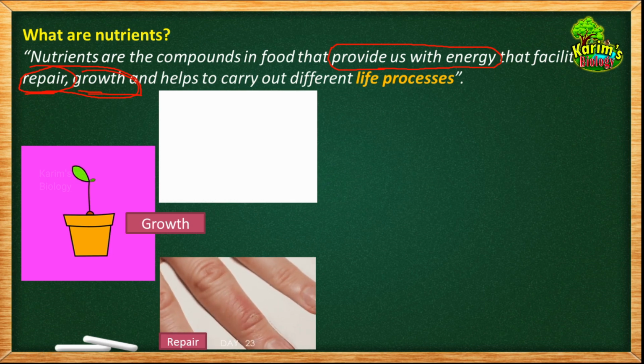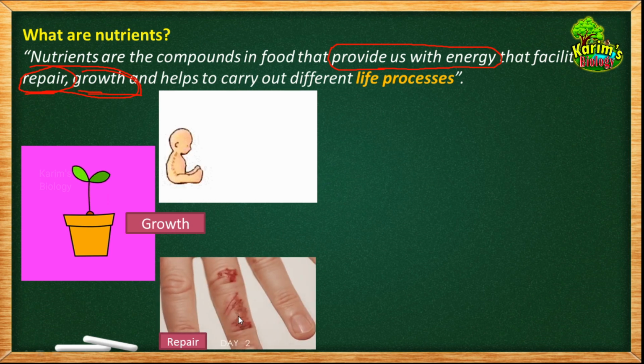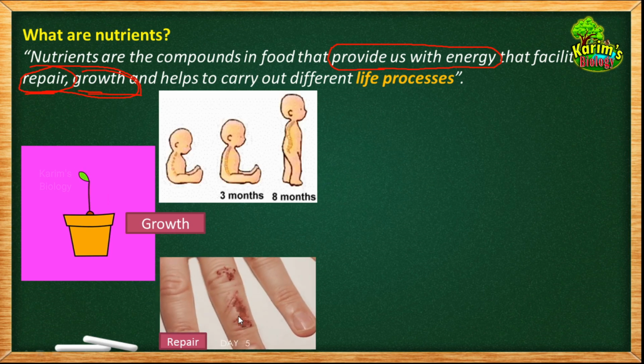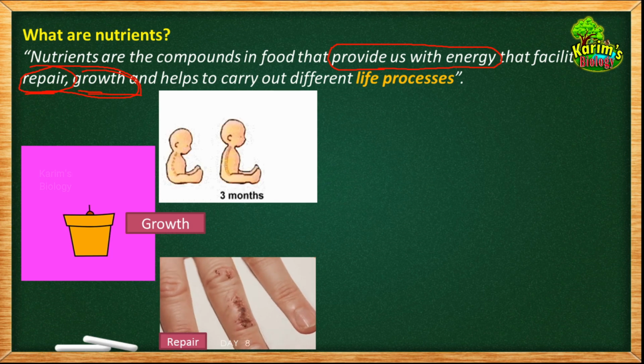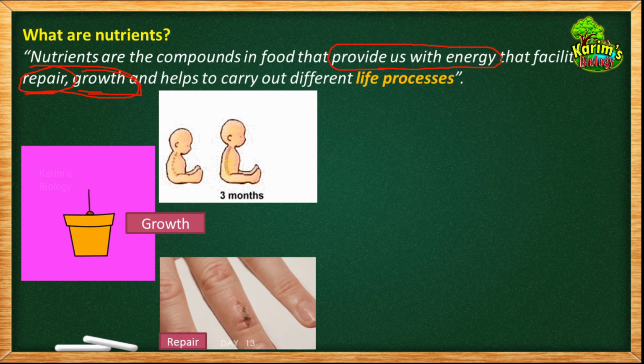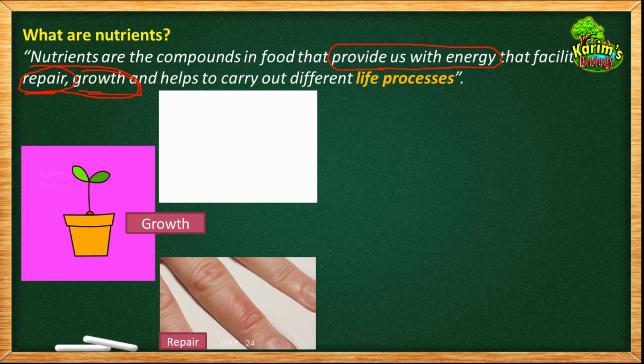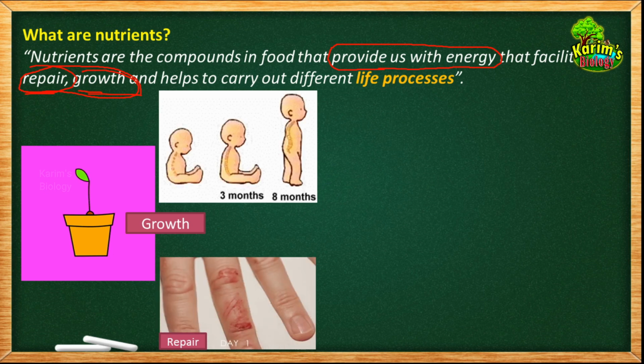Injury means when you get a cut or when some of the cells are removed or scraped out from this place, then that is called injury. And to cure or heal that injury, new cells have to be formed in the place of those cells. When new cells are formed, that particular portion will be repaired and gradually the wound will be healed. For this healing process to occur also, we require nutrients.